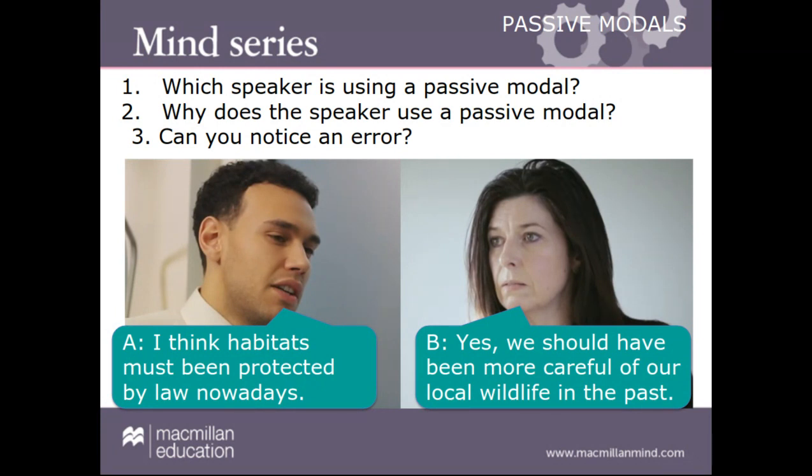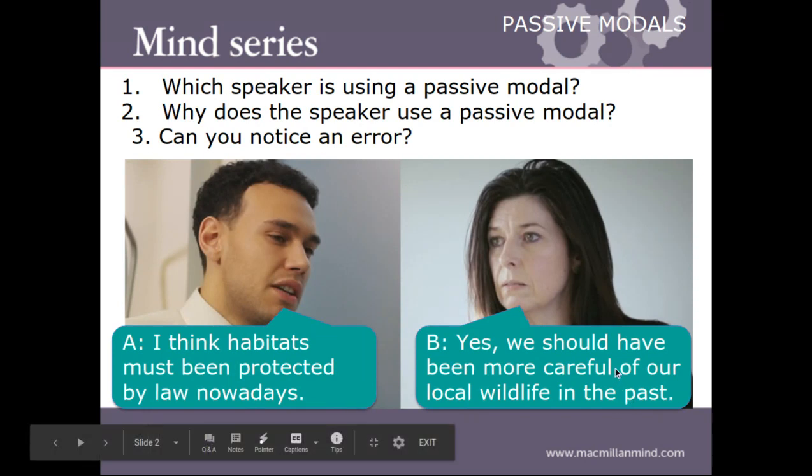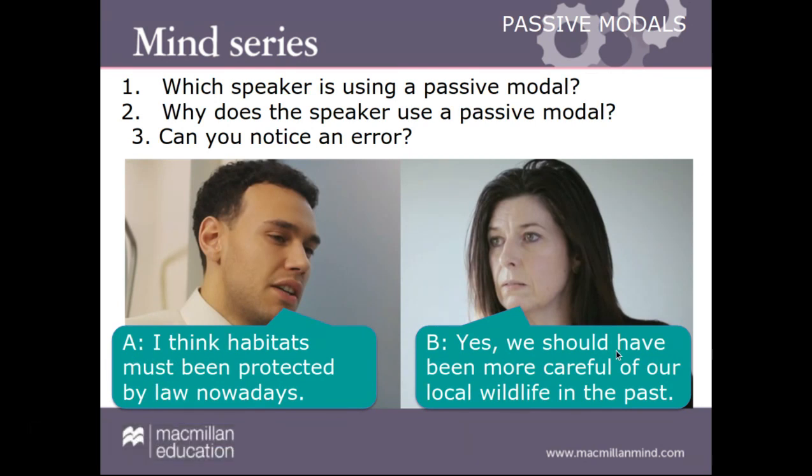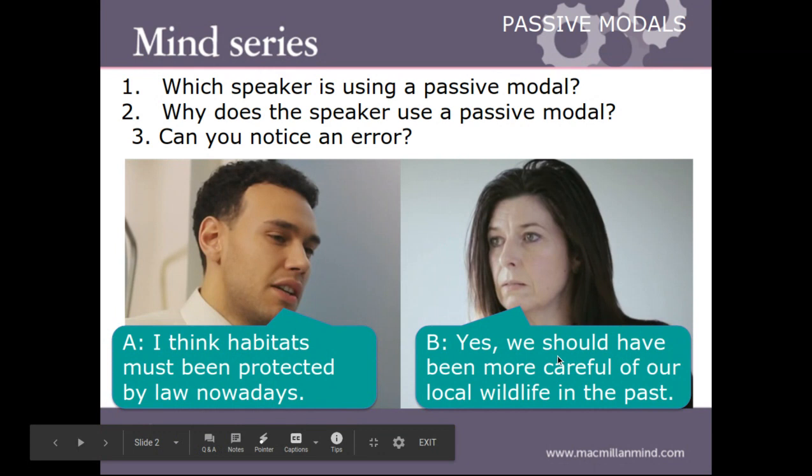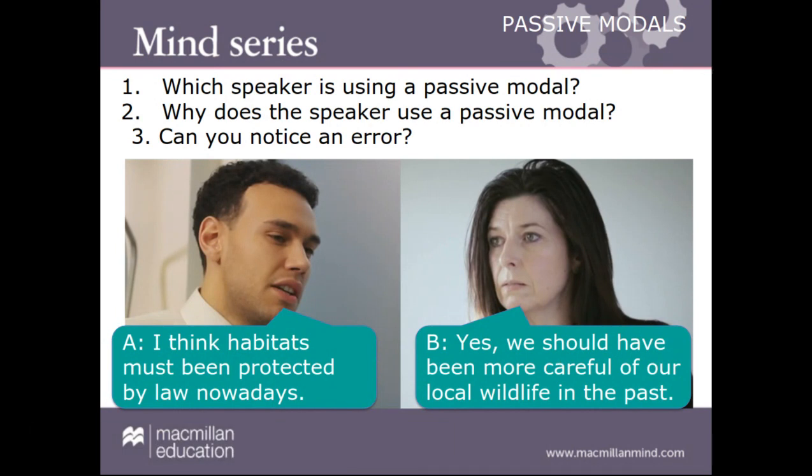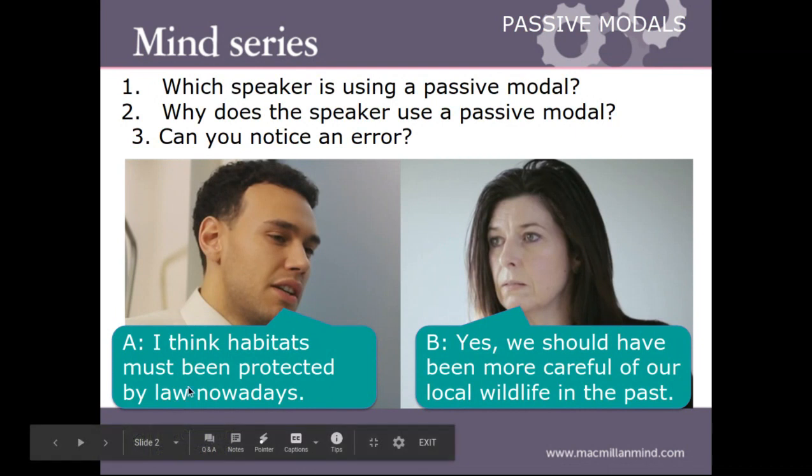This might look a little bit confusing because in both interactions we have modal verbs, must and should. But only one follows the traditional structure that we follow in a passive voice sentence. We have the modal verb must, the verb to be, and the verb in past participle. Then, by law nowadays, indicates who has to protect the habitats at the moment.